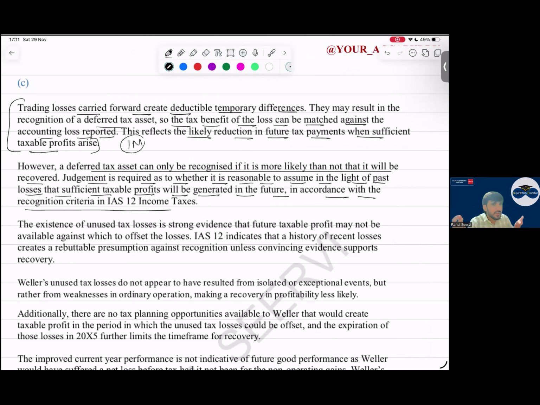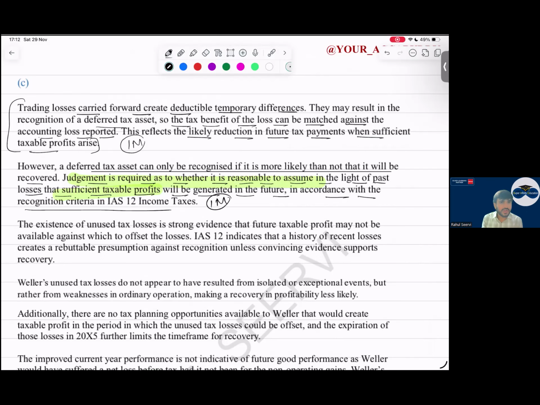As per IAS 12, for trading losses, we can recognize a deferred tax asset when the losses can be carried forward and it is highly probable that future taxable profit will be there. If future taxable profits are not there, we will not recognize. Then here they mention that judgment is required, etc. You can write down this point.